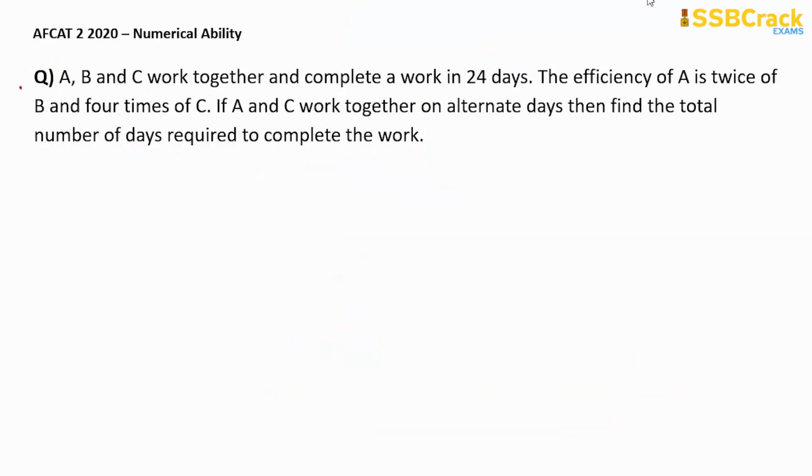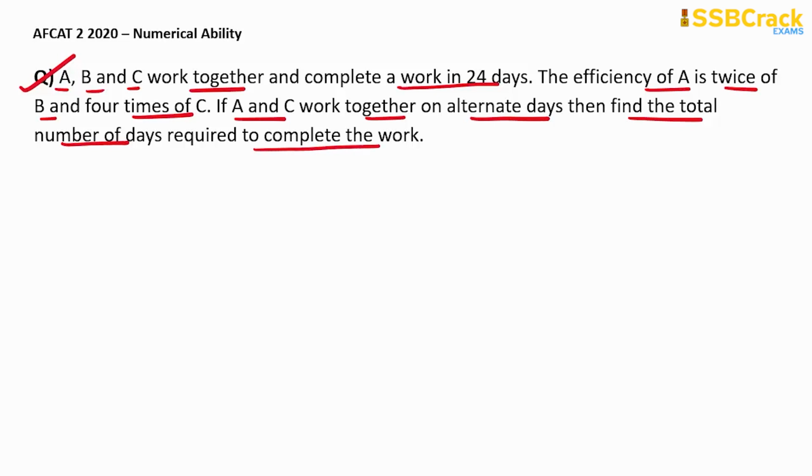Now coming to the next question. It states that A, B and C work together and complete a work in 24 days. The efficiency of A is twice that of B and 4 times that of C. If A and C work together on alternate days, then find the total number of days required to complete the work. We are given that A, B and C working together complete the work in 24 days.